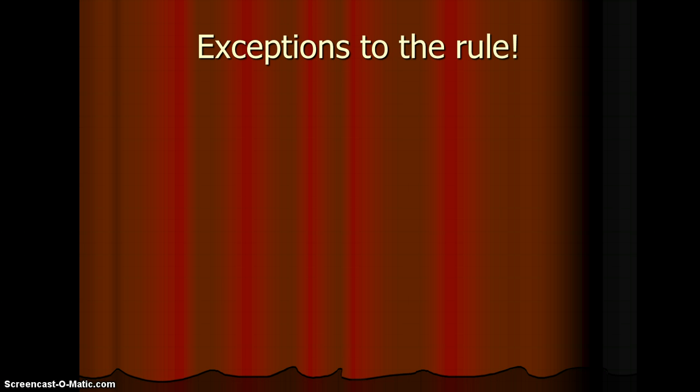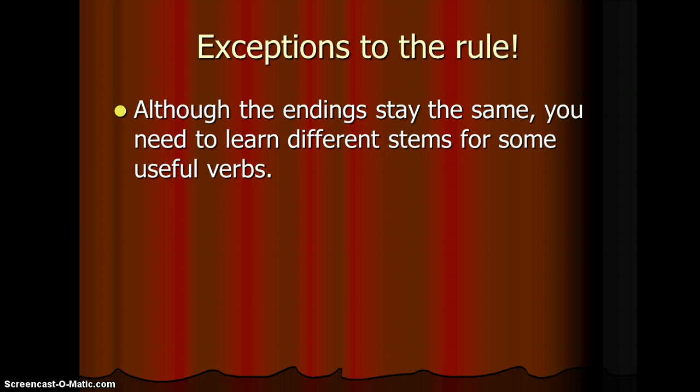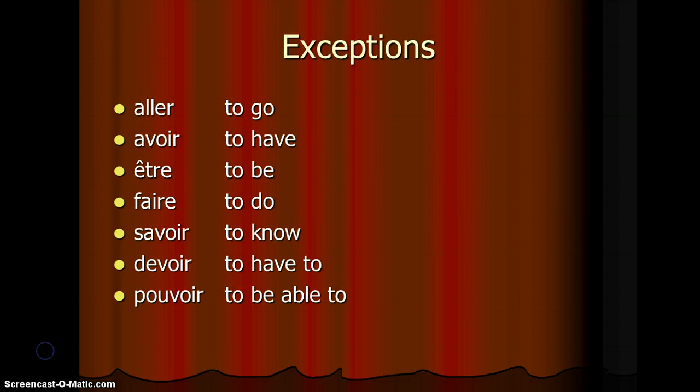Now, unfortunately, as I spoke about earlier, there are some exceptions to this particular rule. Although the endings, the AI, AS, A, ONS, EZ, ONT, stay the same, you actually need to learn some different stems this time. So we don't just keep the infinitive as we find it in the dictionary. Unfortunately, there is no rule behind this. You just simply need to learn them.